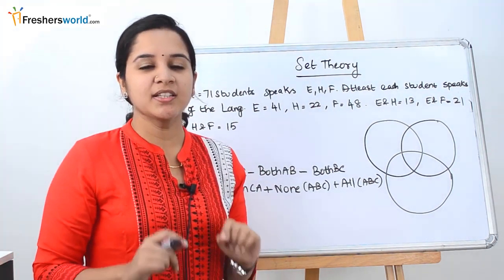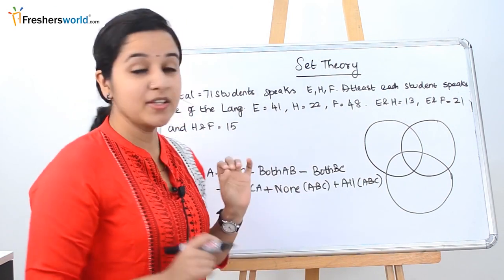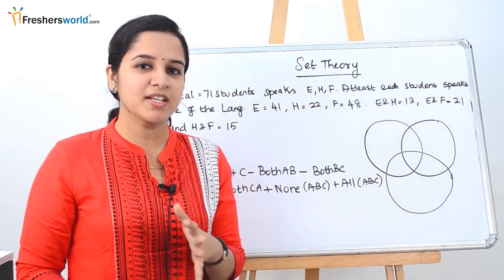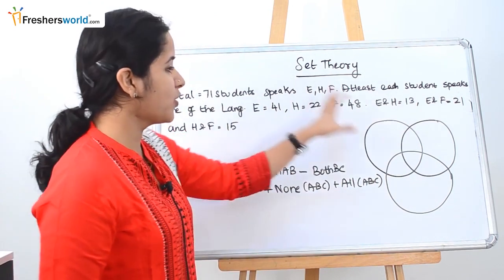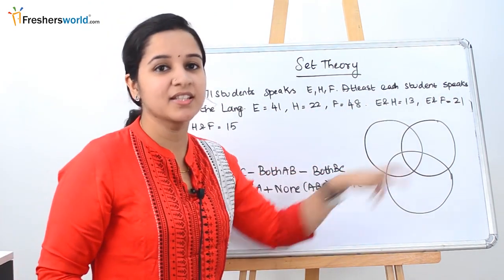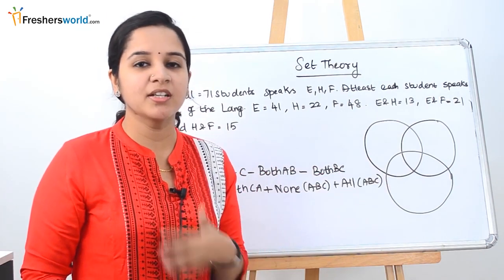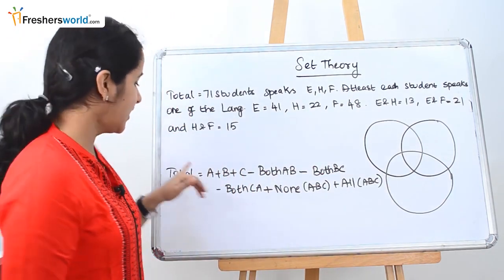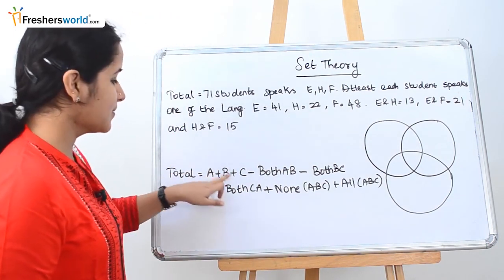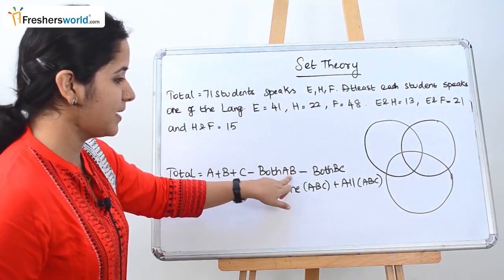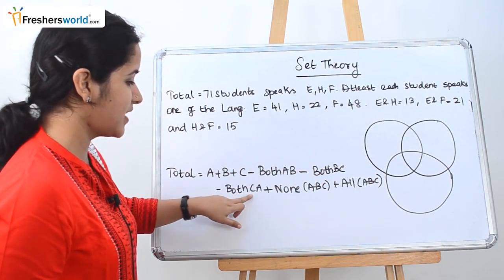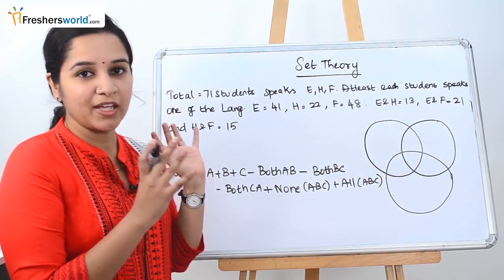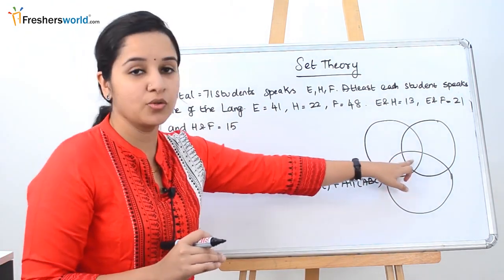So we know that in the basic concept video we dealt that we should always find the central value first and then start solving. The major mistake students make is that they start putting all these numbers, assume this as x and start solving. That's a more tedious method and it's going to take you more time. So in the first video we told about the formula: total is equal to A plus B plus C minus both AB minus both BC minus both CA plus none of ABC and all of ABC. So we are going to substitute the values here to first find the unknown variable.